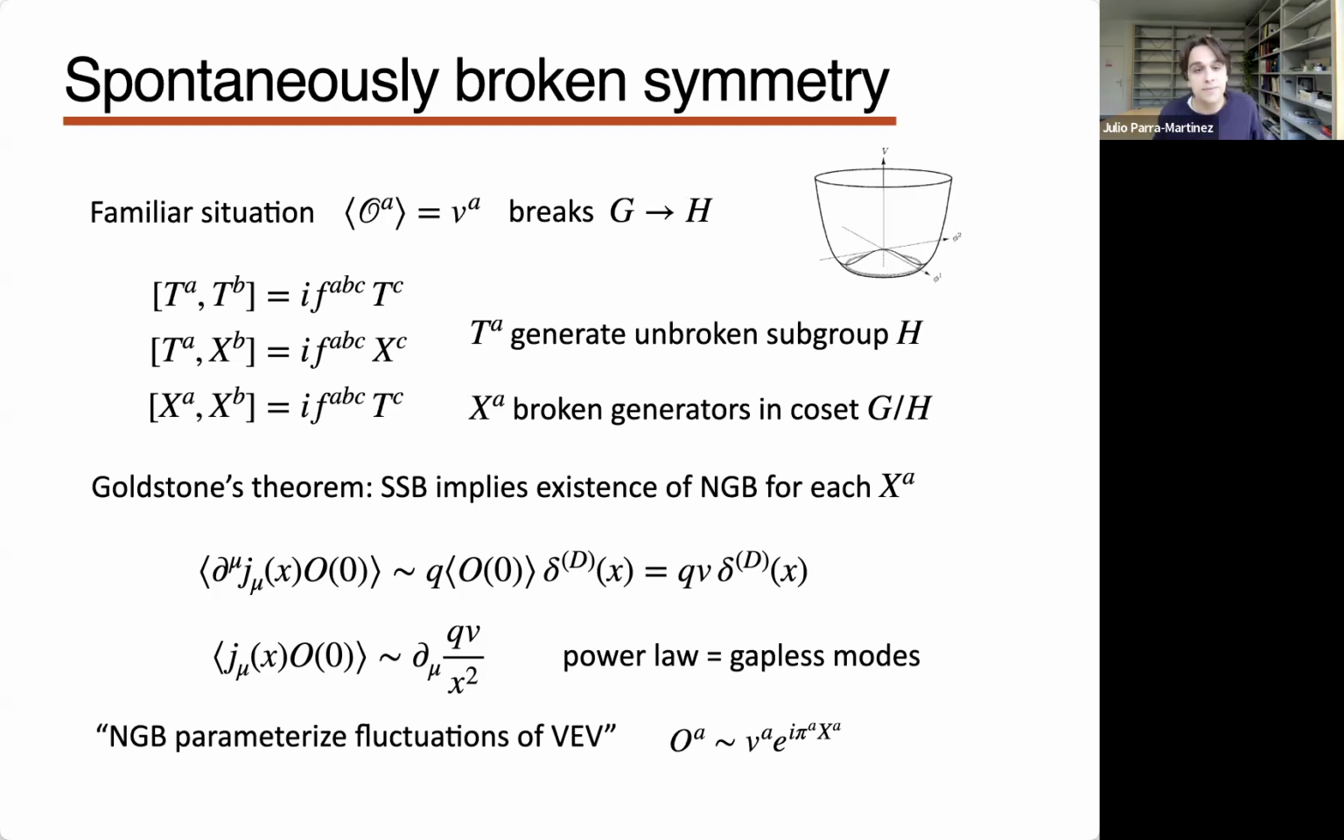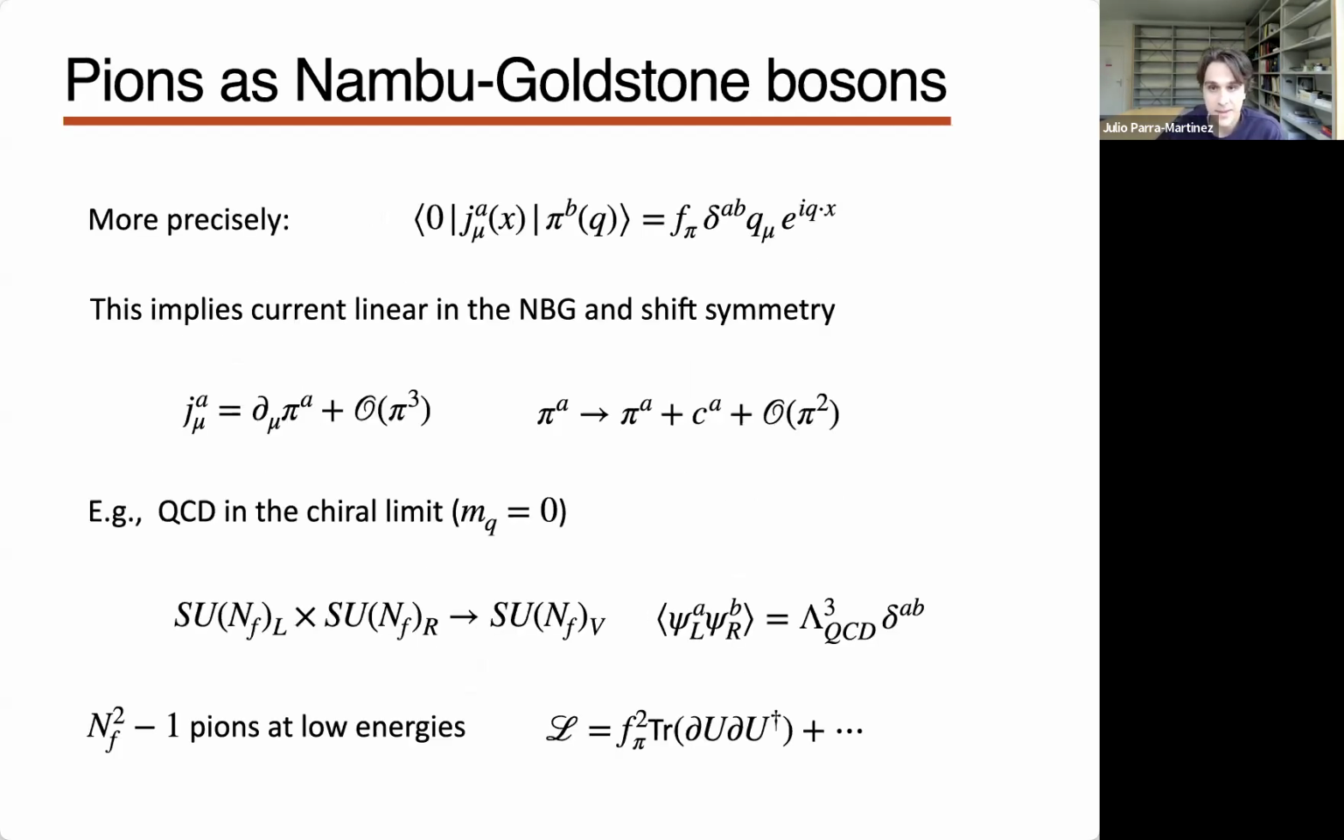And one can see, if one goes to the spectral representation of some correlation function, that this corresponds to a single particle pole. So there's this pion field which effectively parameterizes fluctuations of this VEV, which is implied by this Ward identity and the VEV for the charged operator. So this is textbook material, nothing new. So the pions are these Nambu-Goldstone bosons.